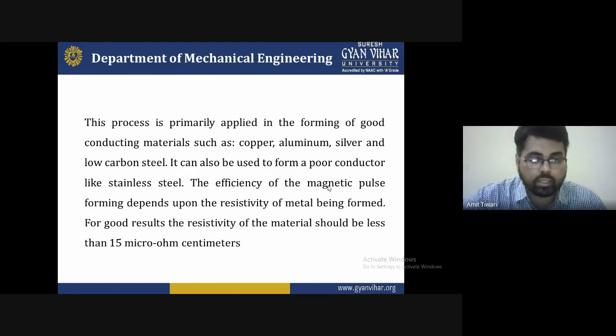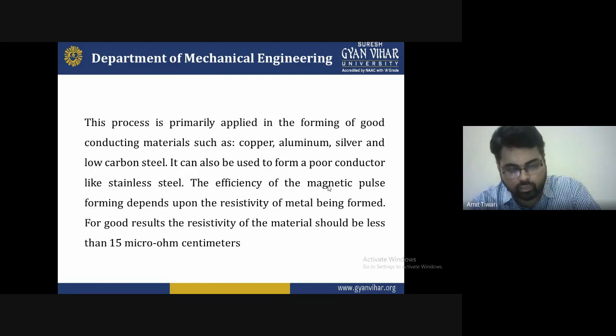For example, copper, aluminum, silver, and low carbon steel are used for forming, as they are good conductive materials. But a poor conductive material like stainless steel is not useful and not beneficial for that. It is not used.